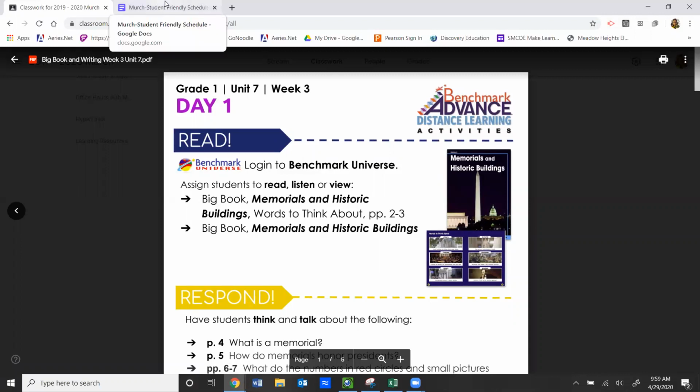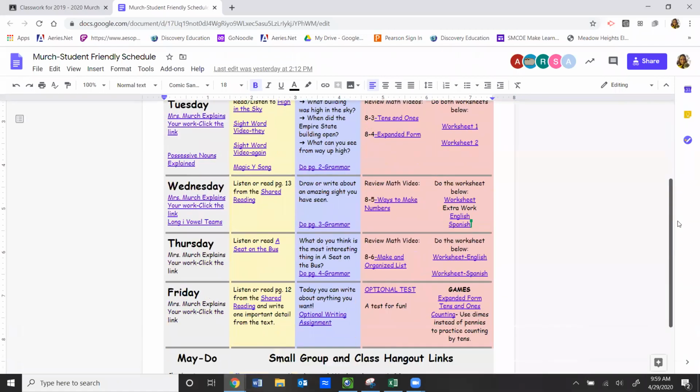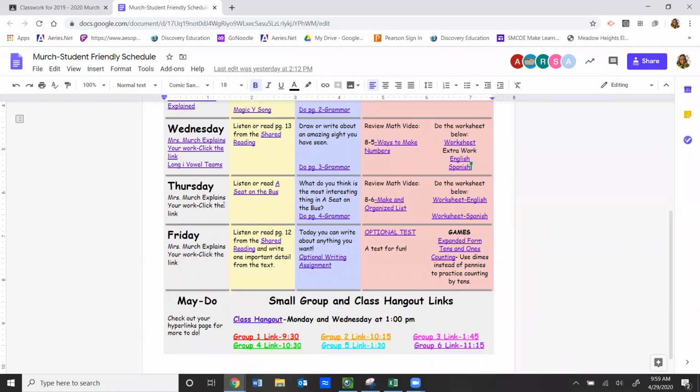We're going to go to the Murch student-friendly schedule and scroll down to Thursday. And remember, when you open this up on Thursday, there will be a link right here. Okay, so for reading, you are going to listen to or read A Seat on the Bus. Now, there were a few of you that actually had this book during phase 1. That's okay. Go ahead and give it a listen again or read it again, and you can still follow along and do the response and the writing. So let's go ahead and click on this link.